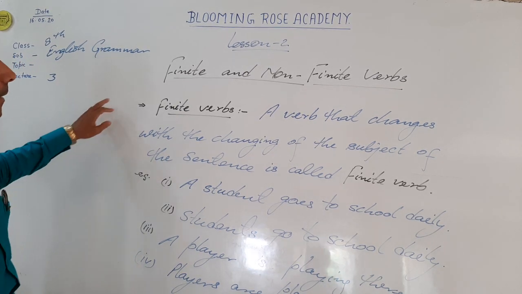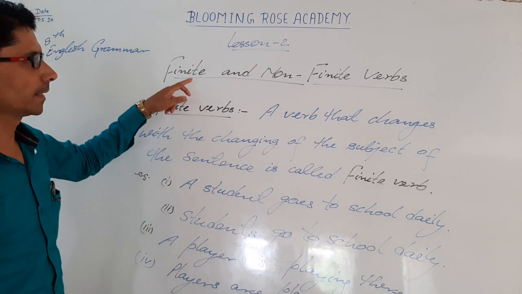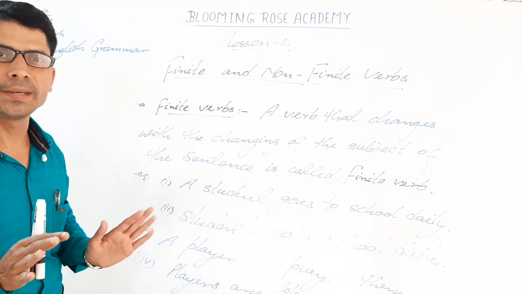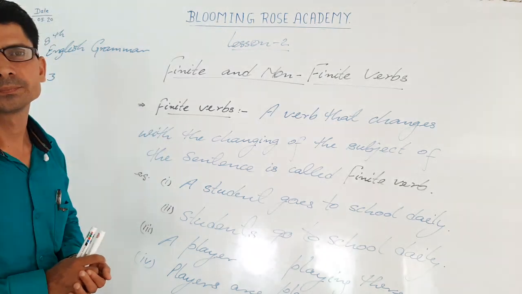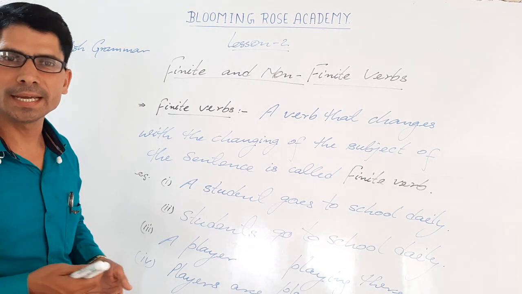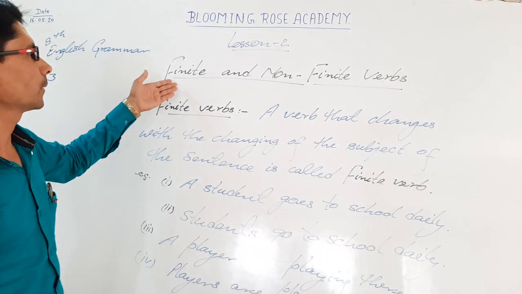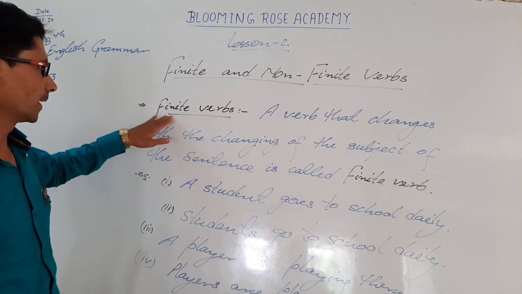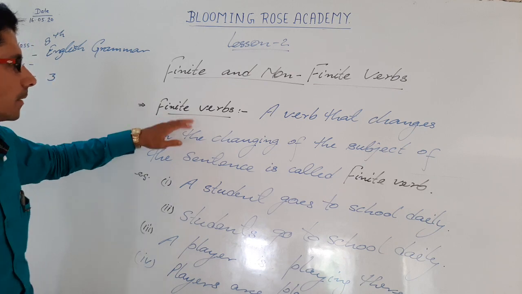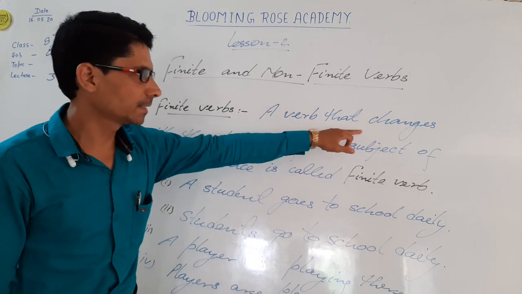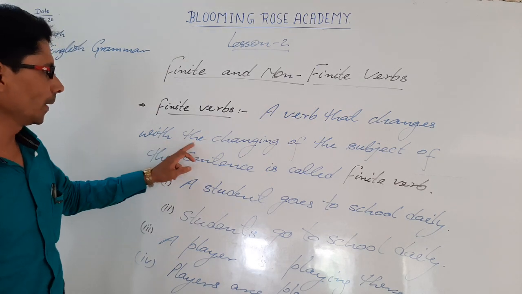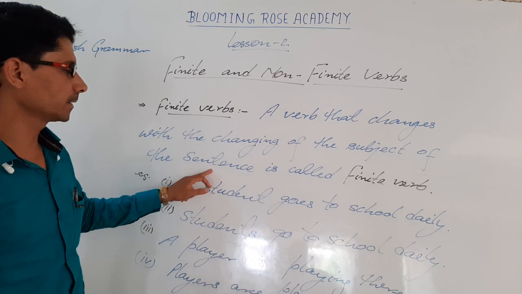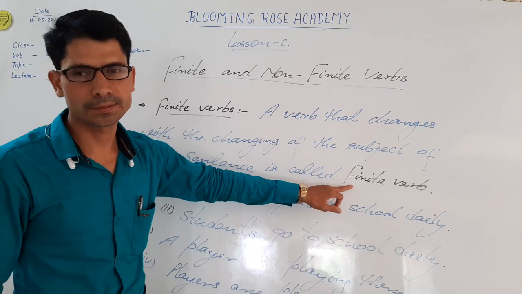Today, we will see lesson second, finite and non-finite verbs. First of all, we will see what is the actual meaning of finite and non-finite verbs. How do we differentiate, how do we identify which is called finite verb and which is called non-finite verb? First of all, see finite verb. Finite verb means a verb that changes with the changing of the subject of the sentence is called finite verb.